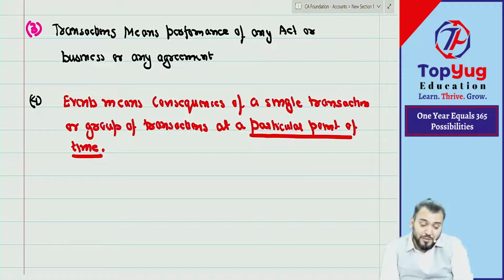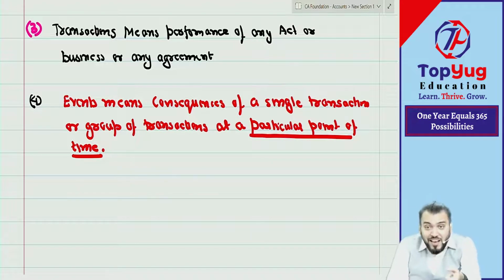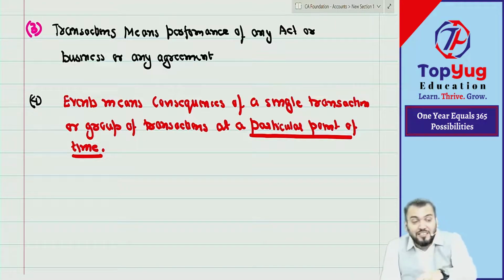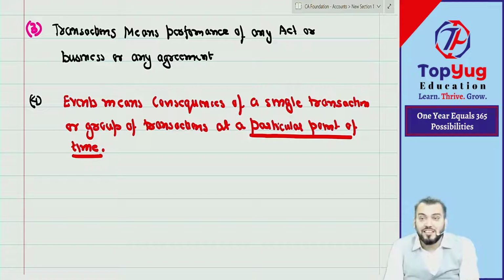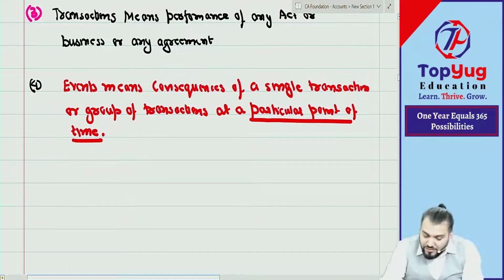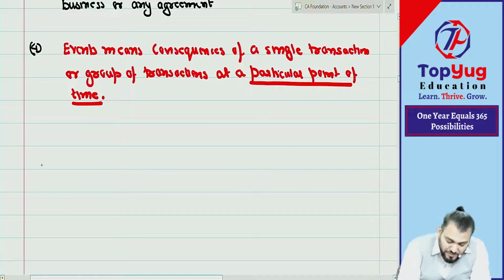Now we have understood one thing: not all transaction events will be recorded. Only transaction events which are of financial nature need to be understood in our subject. So what is the meaning of financial nature? What is the meaning of financial transaction?